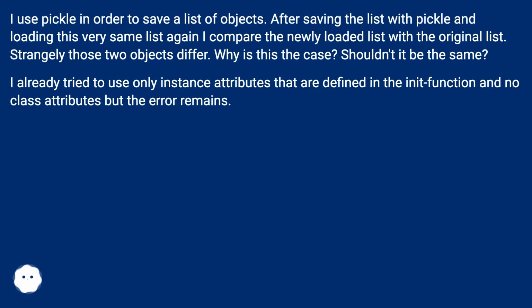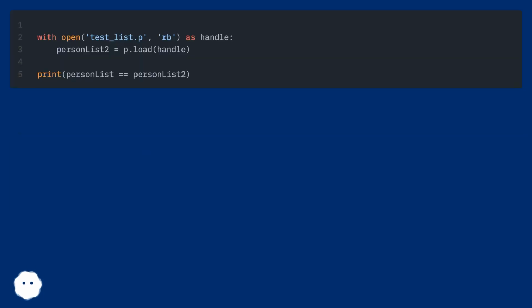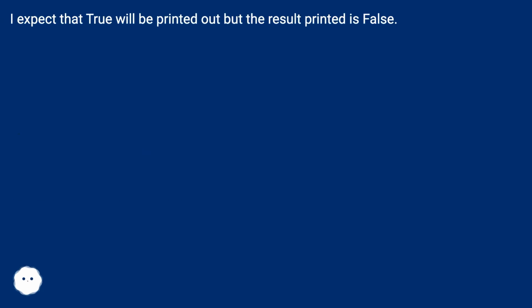I already tried to use only instance attributes that are defined in the init function and no class attributes, but the error remains. I expect that True will be printed out, but the result printed is False.